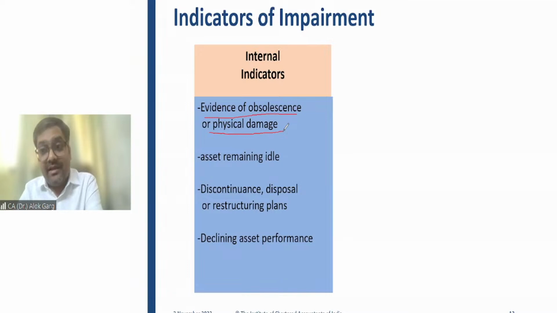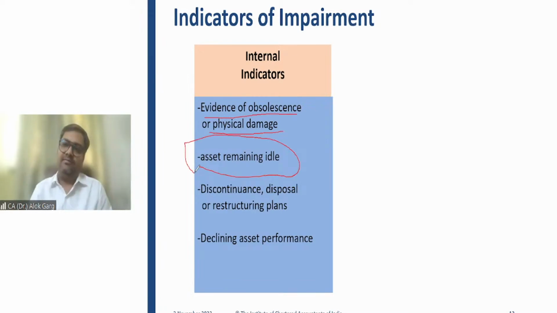It is an indicator. Asset remaining idle: the company is not able to use the asset. It is remaining idle. It is again an indicator of impairment. Discontinuance, disposal or restructuring plans. The company wants to shut down the factory. The company wants to relocate the factory. So these kinds of discontinuation, disposal, restructuring plans are again an example of an internal indicator of impairment.